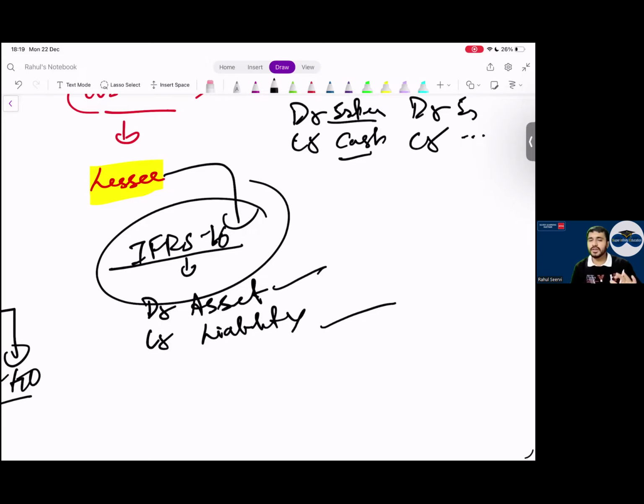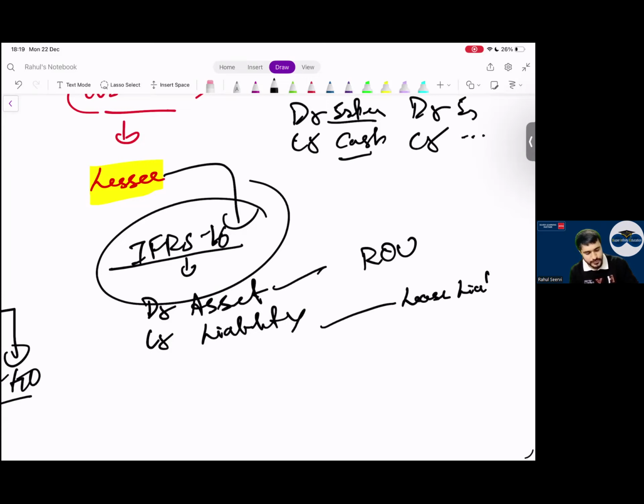Any doubts to anyone? You can ask me now. Sir, after 5 years, the lessee records debit asset or credit liability? Not after 5 years, today itself. Okay, sir. So debit asset, credit lease liability. The terms are right of use asset and lease liability. These are the two terms which you'll understand.